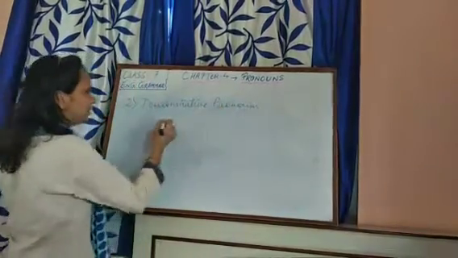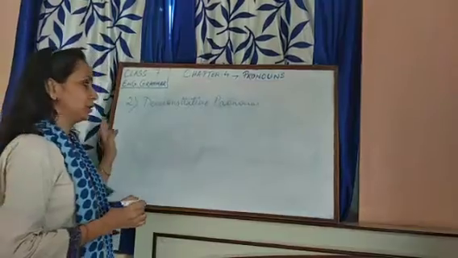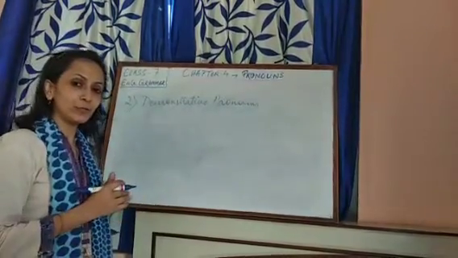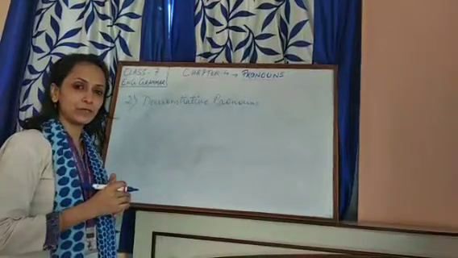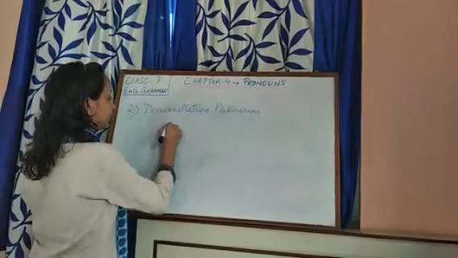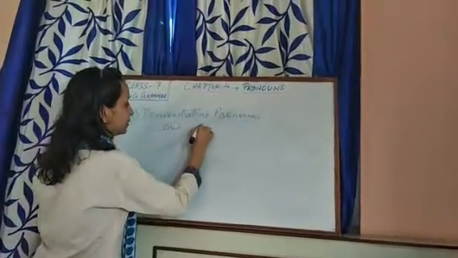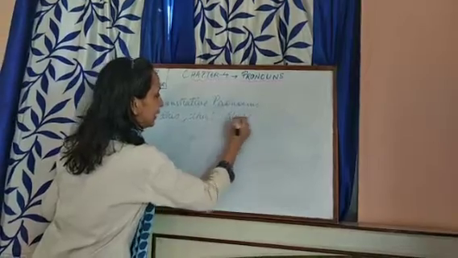Now these are something which we have learned in adjectives also, demonstrative adjectives. So we must not get confused with demonstrative pronouns and demonstrative adjectives, because they are the same but the use is different. The examples are this, that, these, and those.